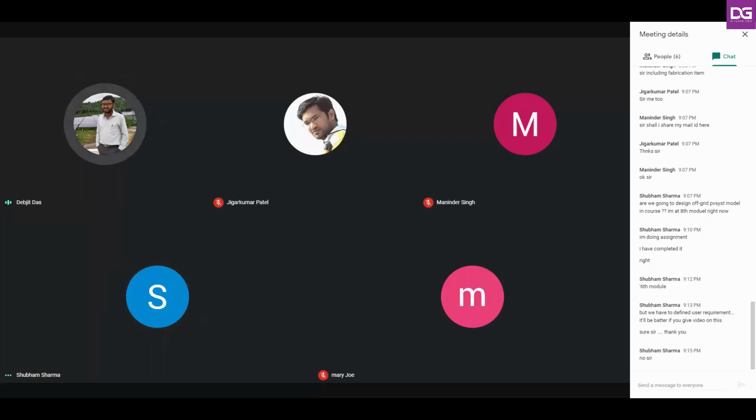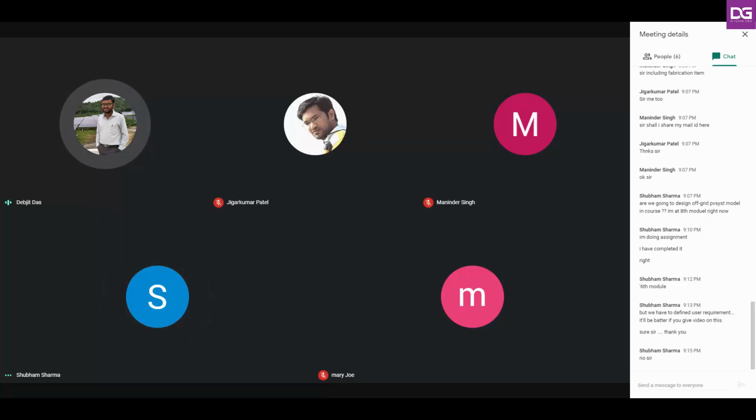Yes, sir. While designing the off-grid system in PVsyst, we have to define the user requirement about the load, the various types of loads the user has. We also have to define the battery sizes before we design the 3D model in PVsyst. So we have to define these two parameters before we design the 3D model of this user requirement.